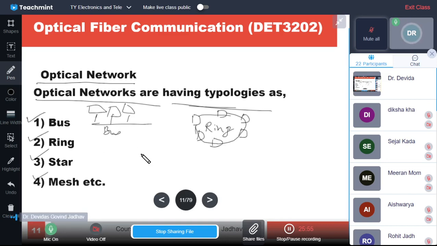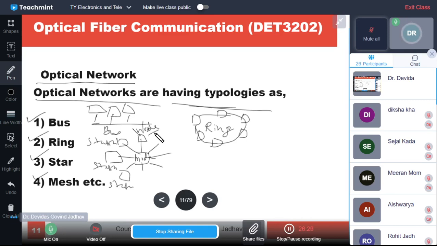In the star topology, there is a node or hub, and to this node or hub multiple stations are connected, or multiple nodes may also be connected. This node may have a station, this also has a station, this also has multiple stations, or this may have one more node.